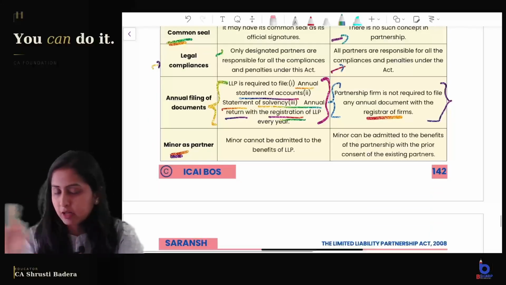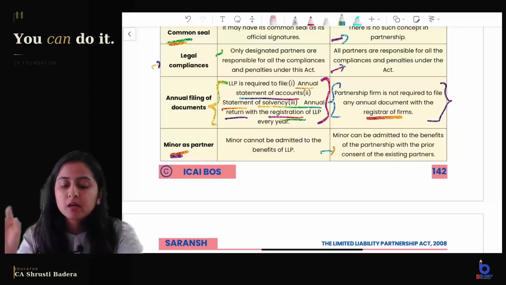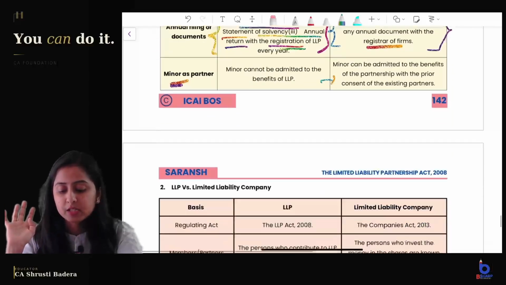A minor cannot be admitted to the benefits of LLP, but a minor can be admitted to the benefits of a partnership firm with the prior consent of all the existing partners.